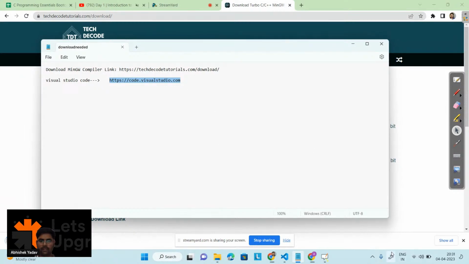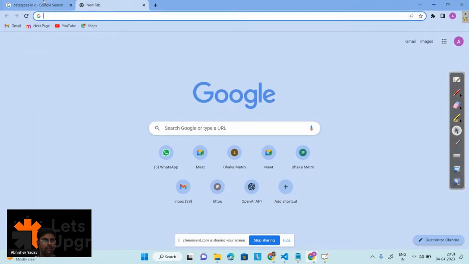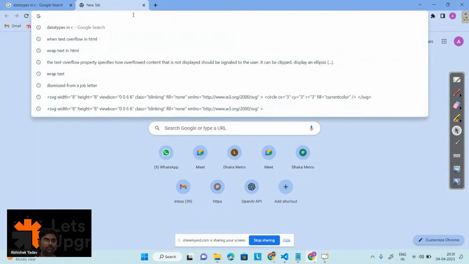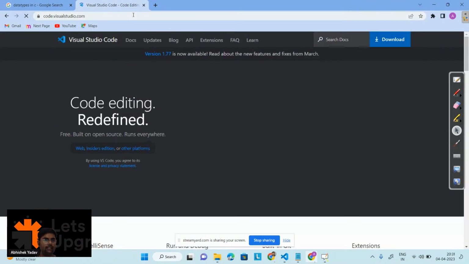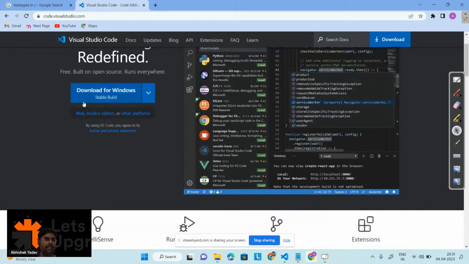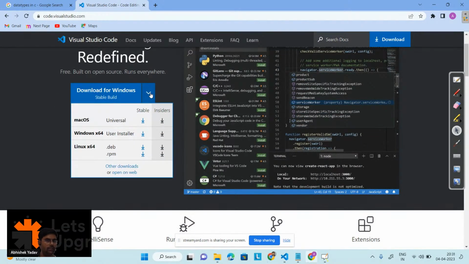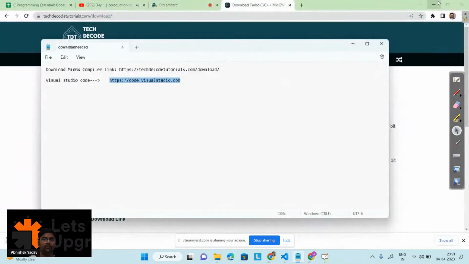And after that, let's open this one here. I will paste the link. So from here, I can download Visual Studio Code for Windows. Similarly, you can download Visual Studio Code for Mac OS and Linux. You have to download the stable version, and after downloading it, you have to do the setup. Setup is simple. You just click next, next, next, and after that, there will be a finish option. You have to click on the finish button, right?